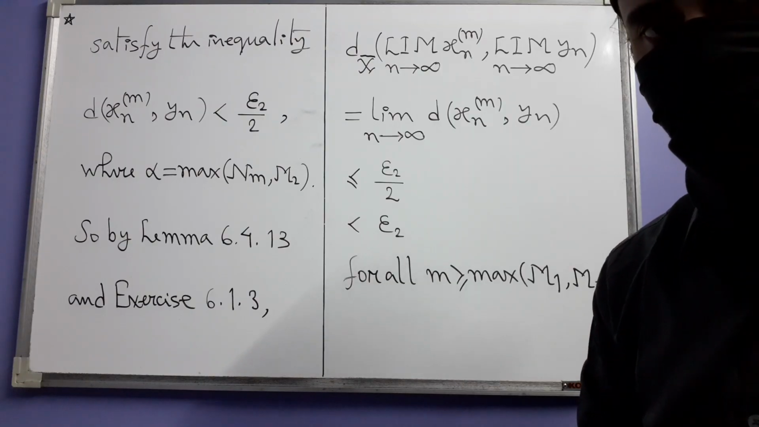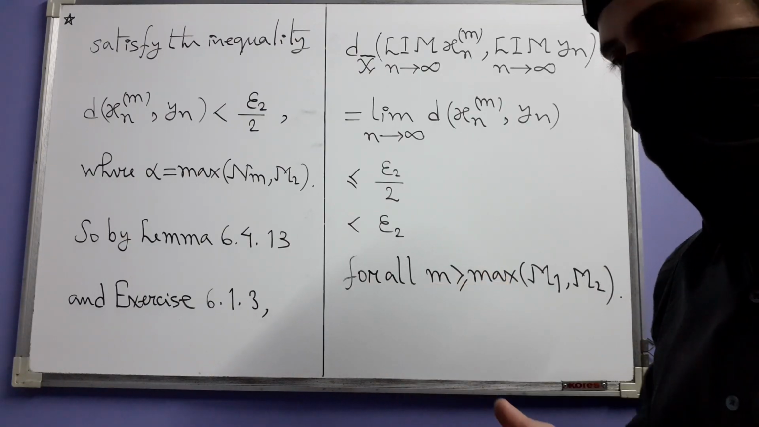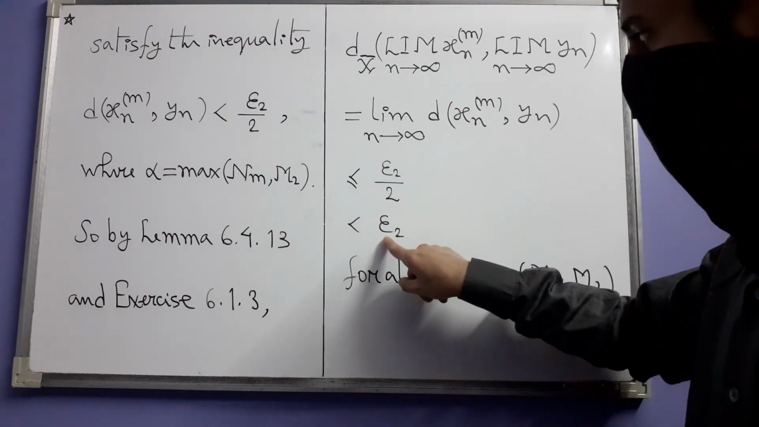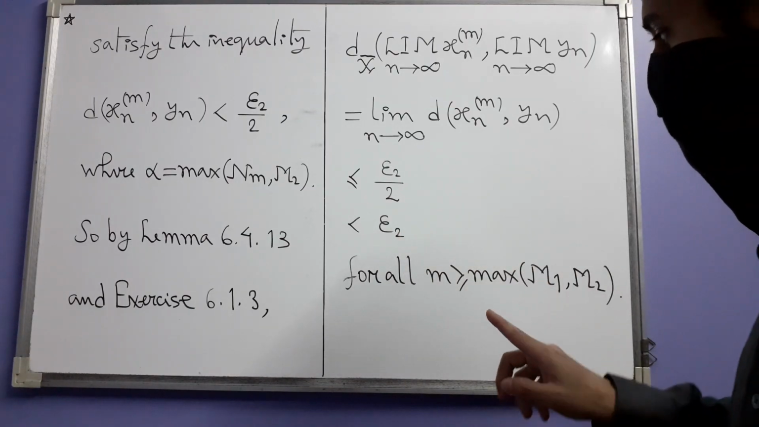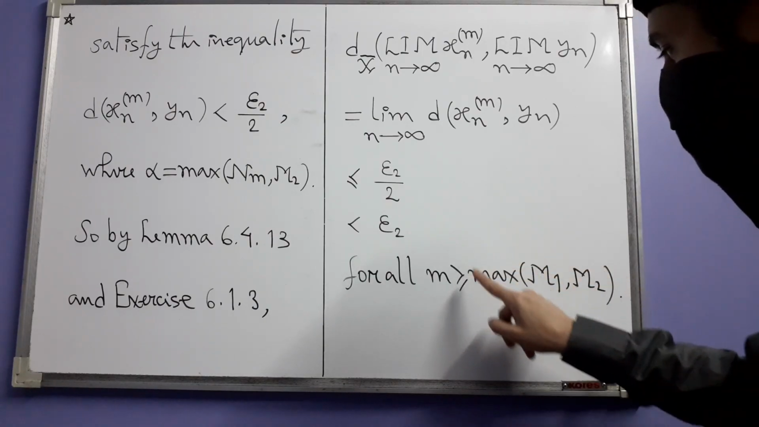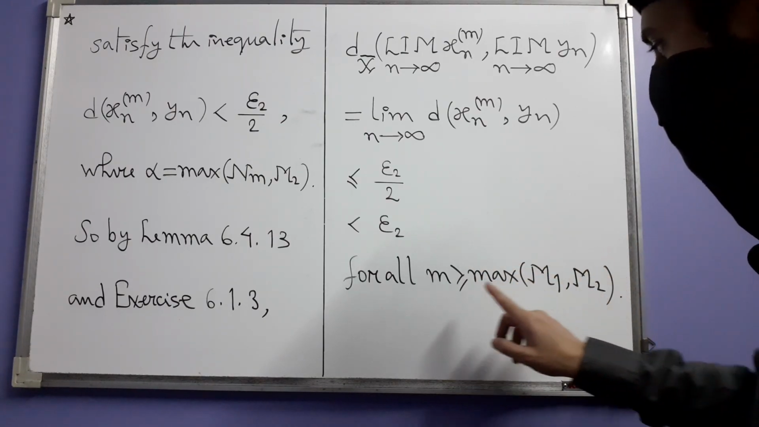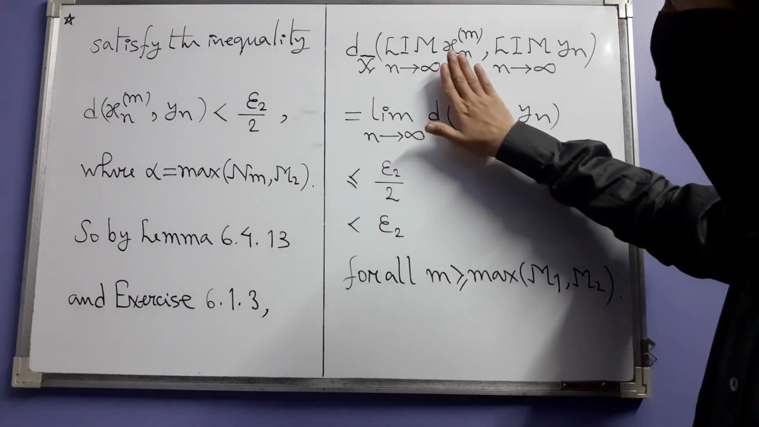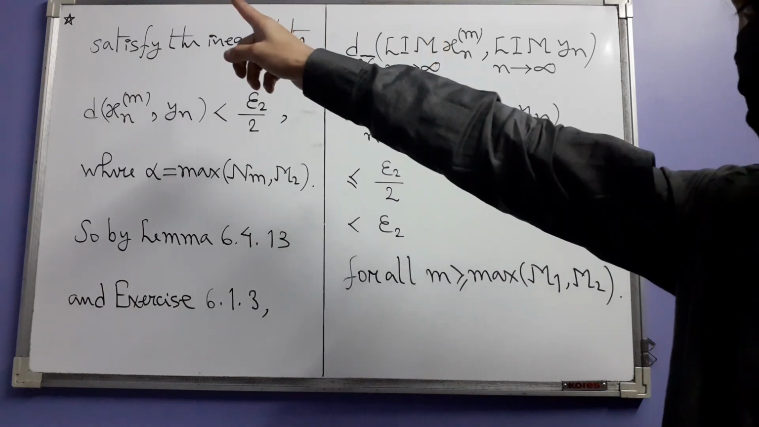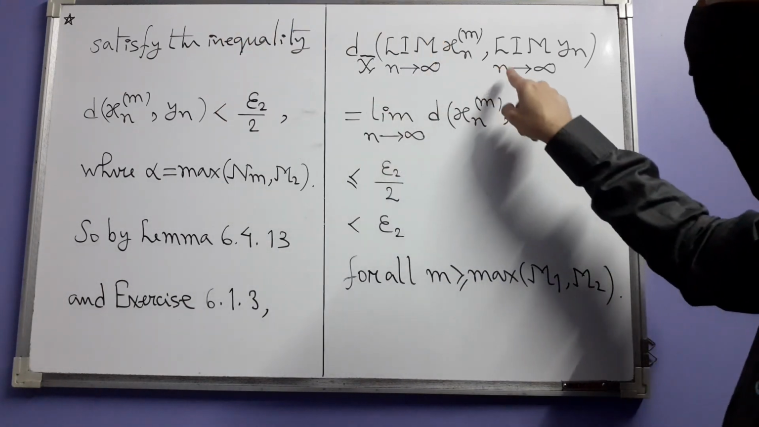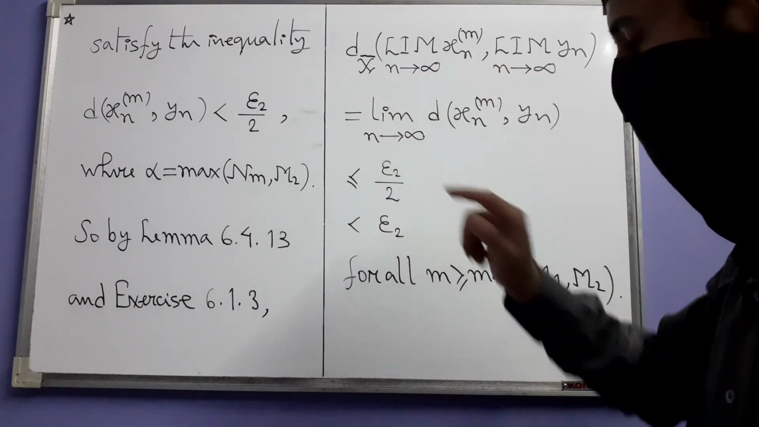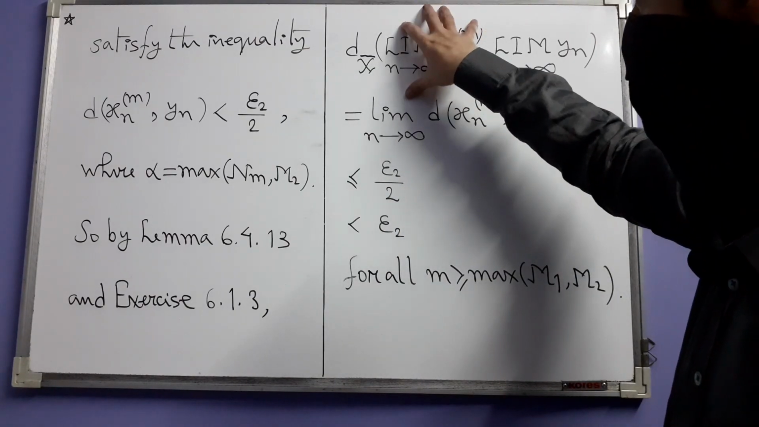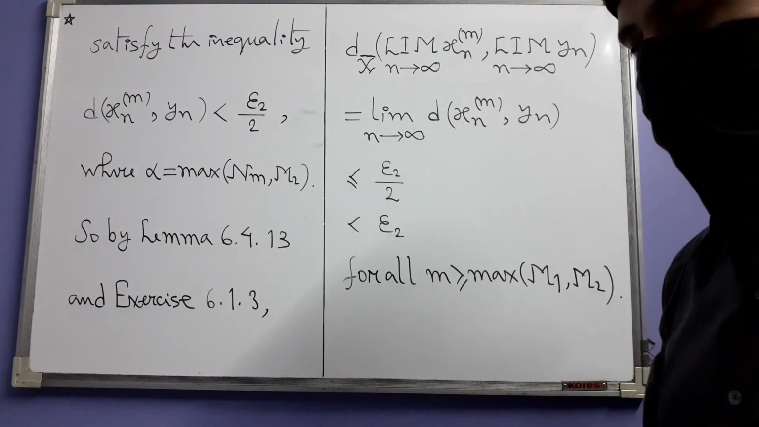So what have you found now? Is this not claim 2 which has been proved? For any epsilon 2 greater than 0, you have found a positive integer, the maximum of m1 and m2, such that if your m is greater than or equal to that, then the distance between the mth term of that sequence of formal limits and this formal limit is less than epsilon 2. So what does that mean? It means that this sequence converges to this.